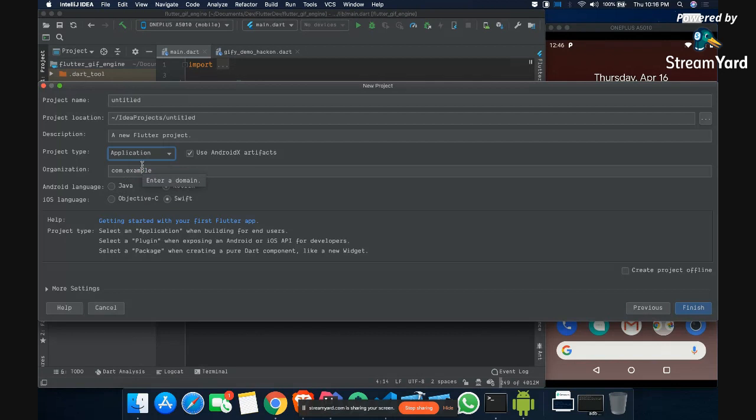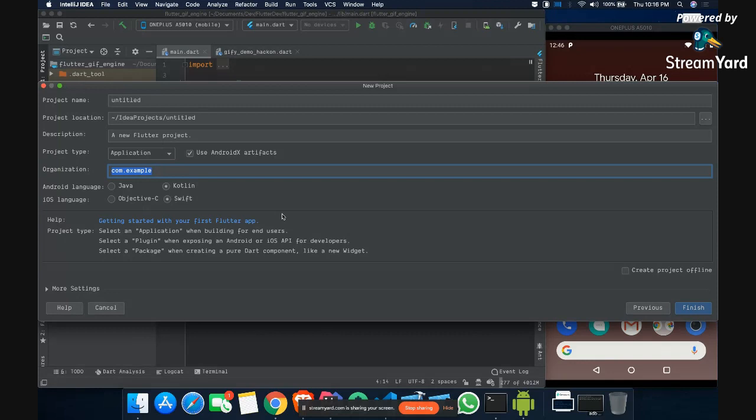And then application is normally how we write an application. Then you will say organization name here. Then you will choose the Android language, which is Java or Kotlin. By default it will be Kotlin. And in iOS, you can use either Objective C or Swift.